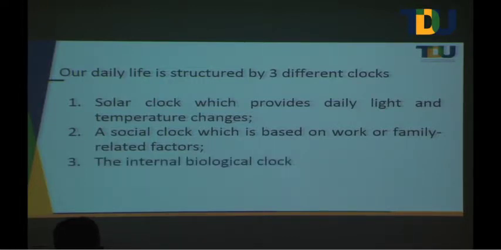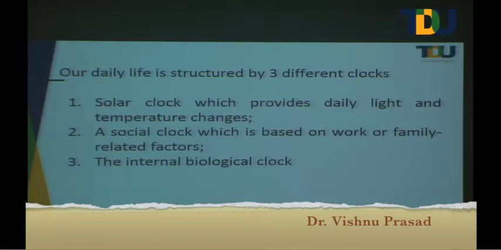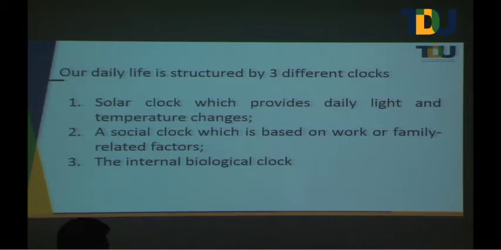So the first two ultimately result in the formation of the internal biological clock. At this stage this is a very superficial way of explaining how the biological clock is set. I am saying that there will be a light and dark cycle, or something like a social clock, which is work, family or your interaction. All these things are supposed to generate some sort of biological clock in the body.